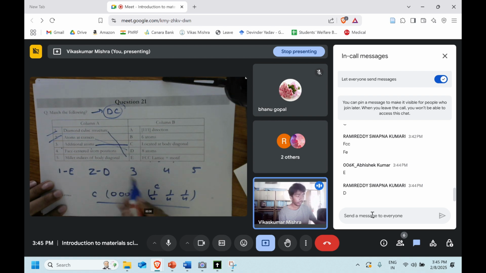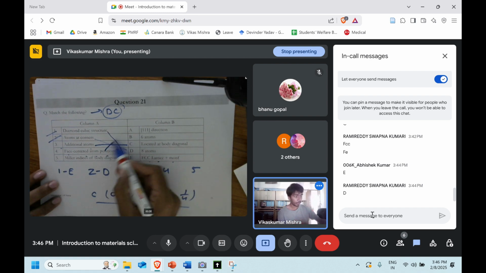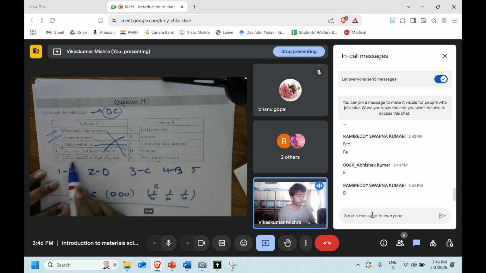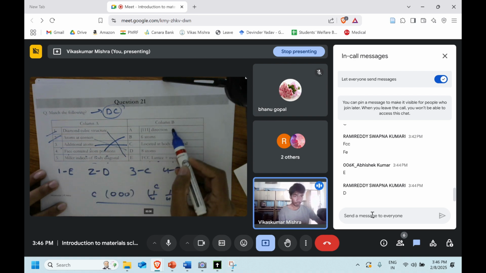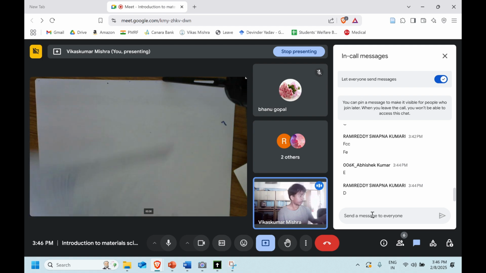It's going to match with the C. Face centered atom position. So now, how many atoms are there at this face center in the diamond cubic? So yeah, that's right. The answer is B. The fourth one is going to match with B. So the Miller indices of the body diagonal, we know that 1, 1, 1 it will be. So option A. And with that we have solved this question.